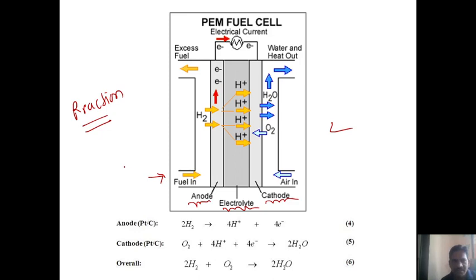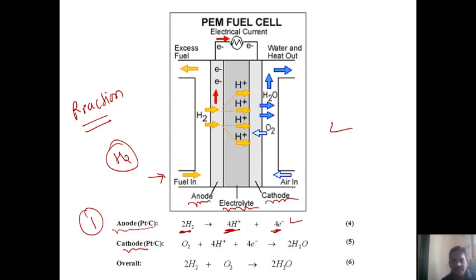What is supplied? There is a supply of hydrogen. If you observe, the fuel supplied toward the anode is hydrogen. So whenever hydrogen is supplied, what type of reaction will there be? In the anode, this hydrogen forms the ions H+ and electrons. Whenever this hydrogen strikes the anode electrode, there is a formation of ionization: H+ and electrons.